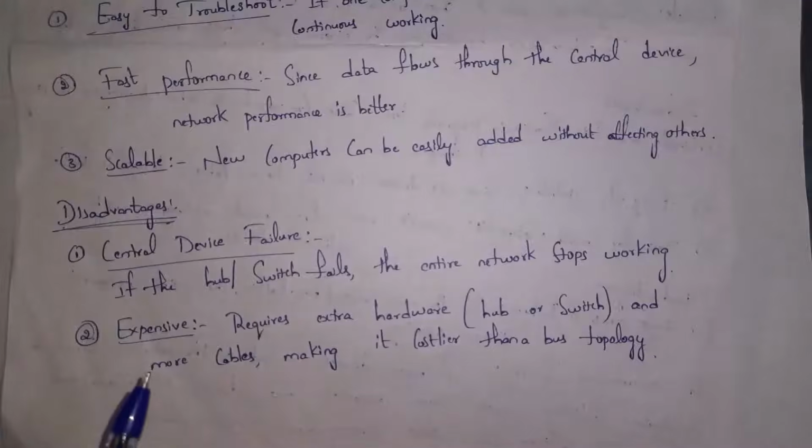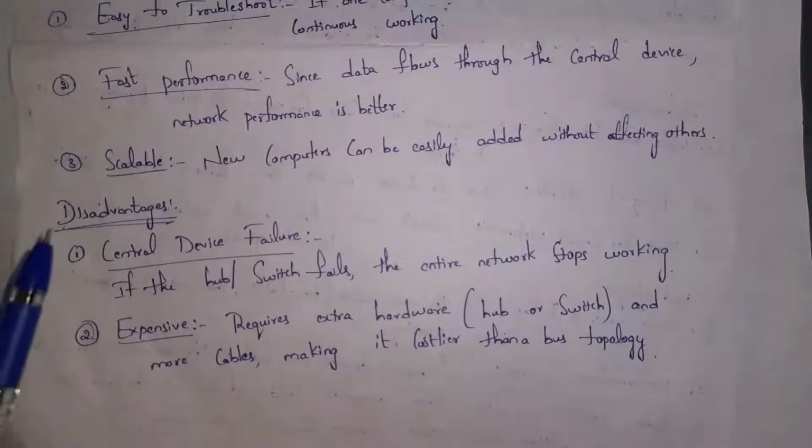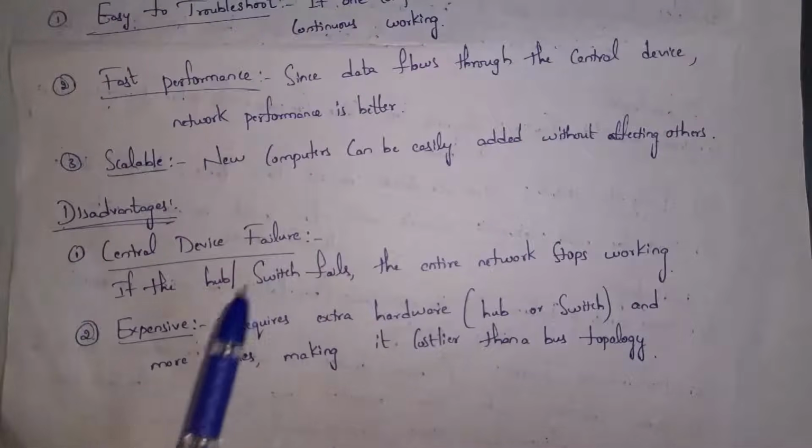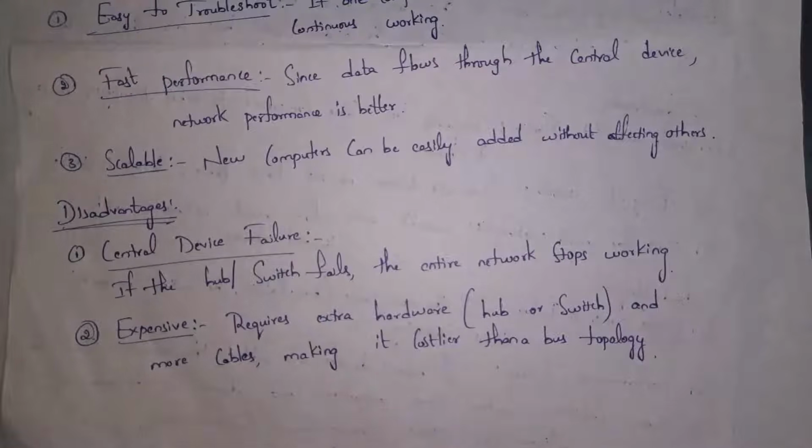These are disadvantages of star topology. The first one is central device failure. Guys, I already said before, star topology depends on central device like hub or switch. So if hub or switch fails, then entire network will stop working. And second one is expensive. Guys, in star topology, you need to purchase hub or switch in order to create network. And again, you need to purchase cables in order to connect the devices to hub. So when compared to bus topology, star topology is costly.